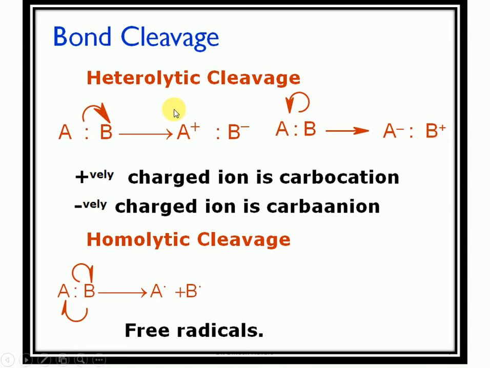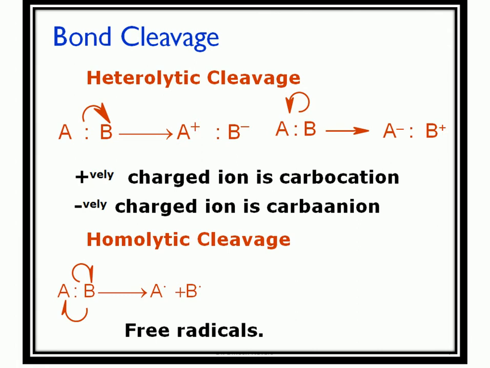The positively charged species formed during the heterolytic cleavage is termed the carbocation, whereas the negatively charged species is termed the carbanion. So heterolytic cleavage or heterolysis is responsible for charged intermediates like the carbocation and carbanion.